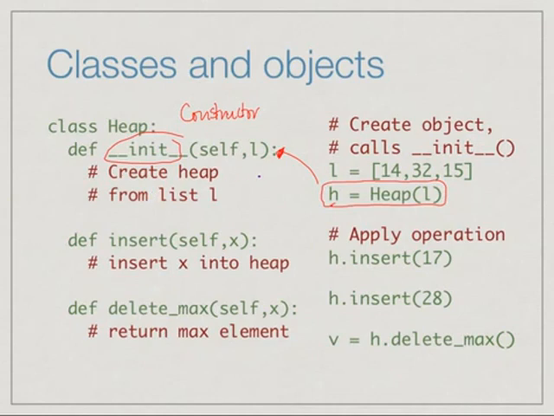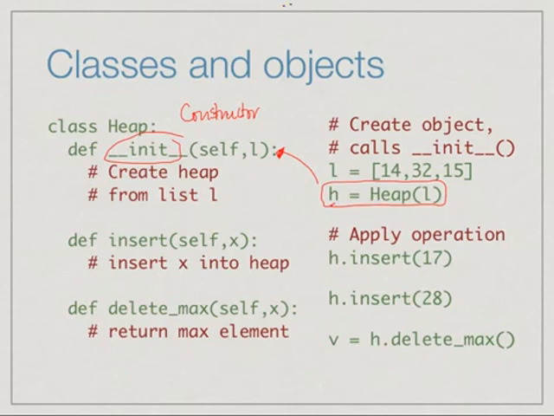So this is how you create objects. You first define a class. We will look at a concrete example soon. You define a class and then you call the class sort of like a function, and the name that is attached to this function call or this class call becomes a new object.